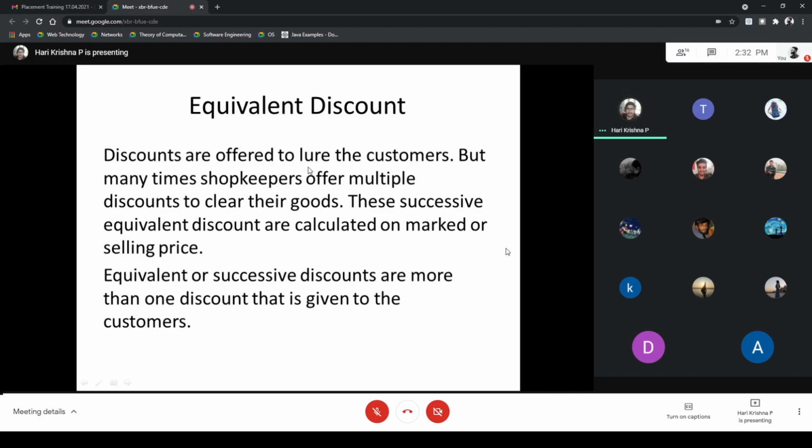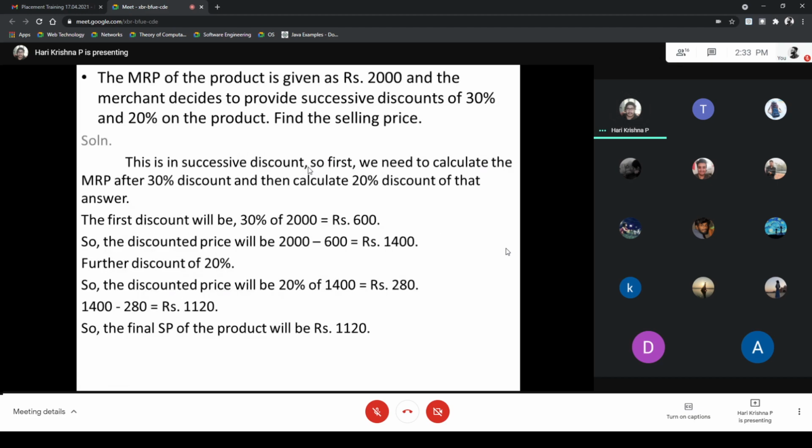Successive discounts or equivalent discounts are when the shopkeeper gives multiple discounts. For example, for a single product, the shopkeeper gives a 30% discount, then again a 20% discount. That is the equivalent discount or successive discount.